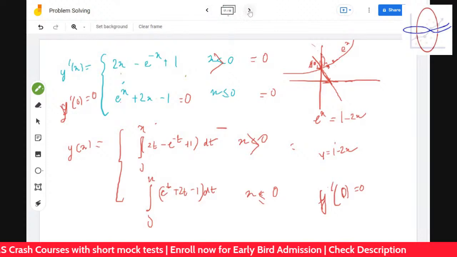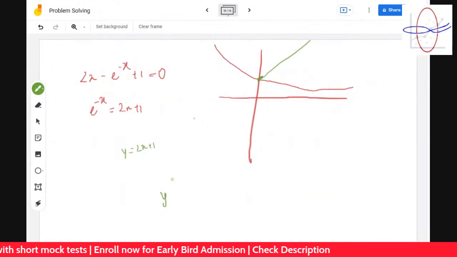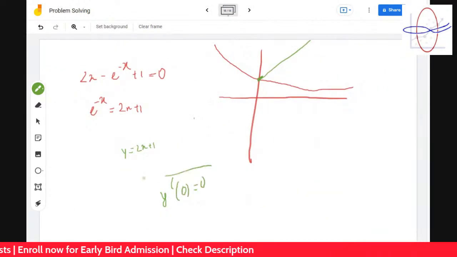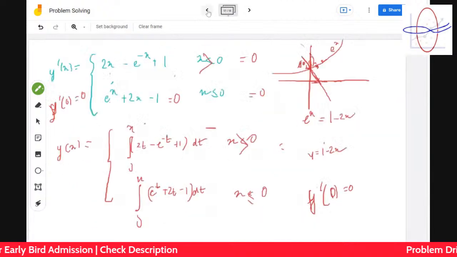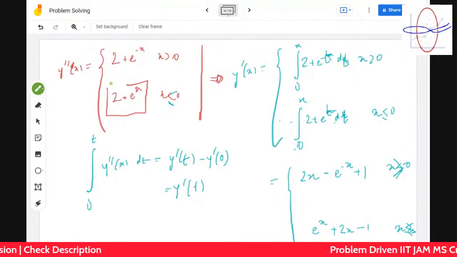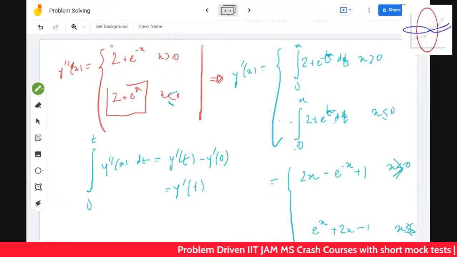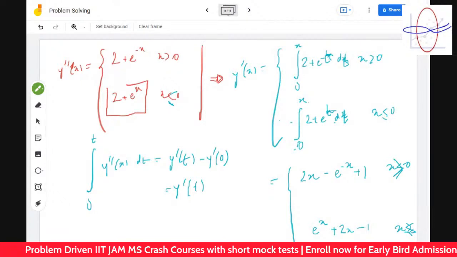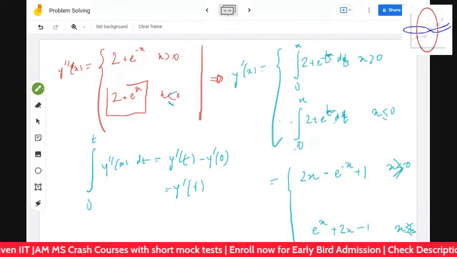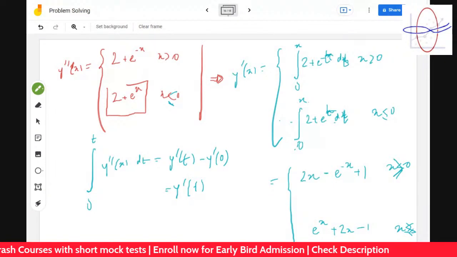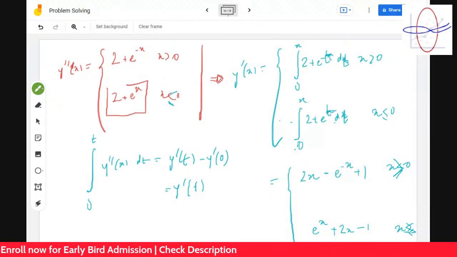So there is only one point where y dash x is equal to 0, y dash of 0 is equal to 0. Therefore, there is only one point, and at that point, y double dash is always positive. So it's a minimum, not a maximum. Did you understand this, guys? It's a minimum, not a maximum, because y double dash is always greater than 0.